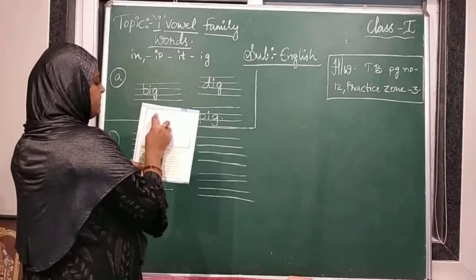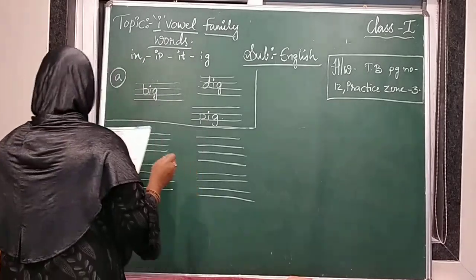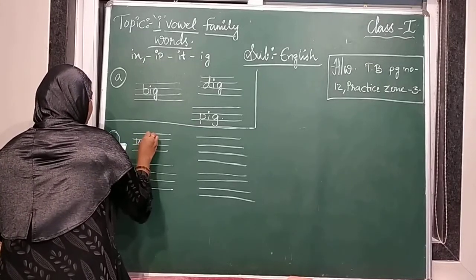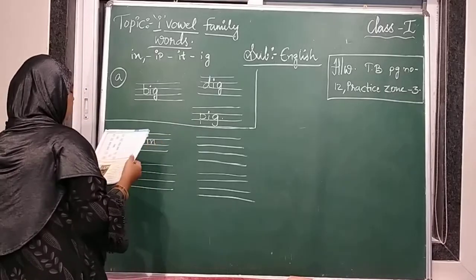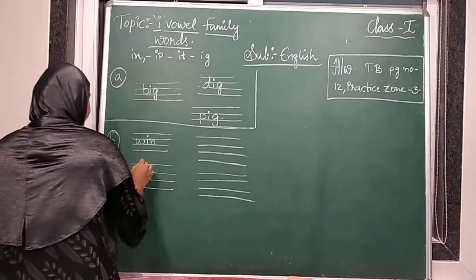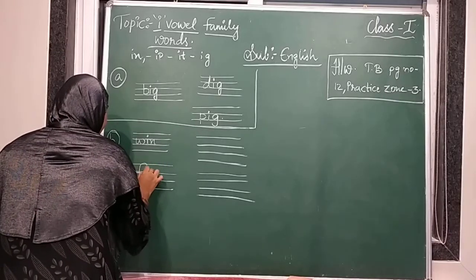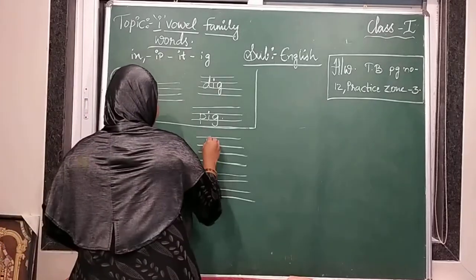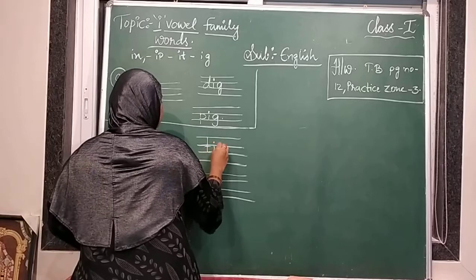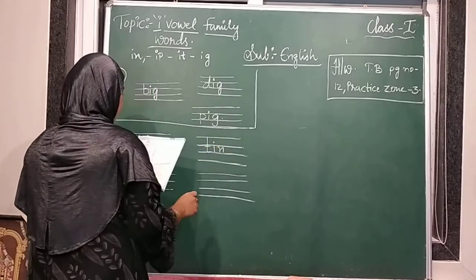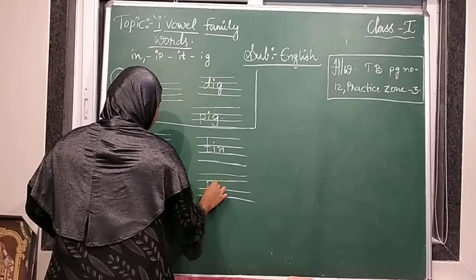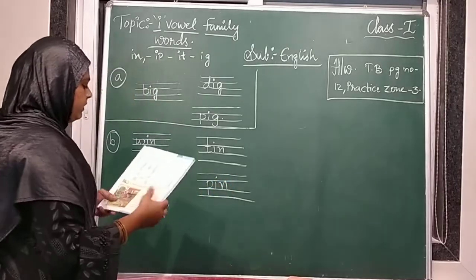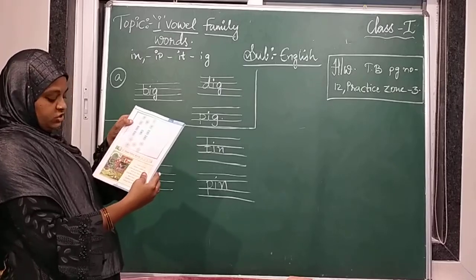So the first one, what is the first letter? First letter is W. In the middle I, N, win. And next F, I, N, fin. And the next T, I, N, tin. Yes. Next P, I, N, pin. Got it? So here the B bit, page number 13.